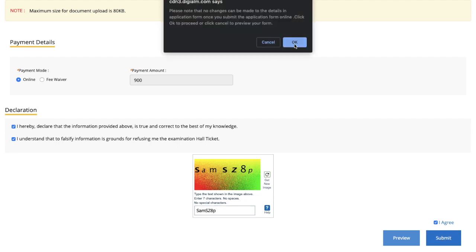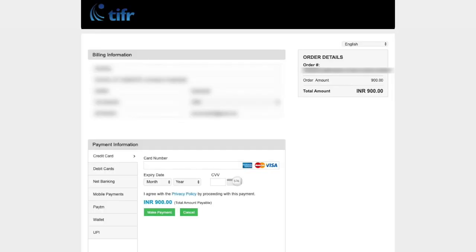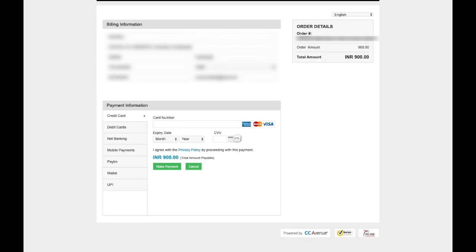It says that you will not be able to make any changes finally. So okay, just click over here. So this is the payment gateway now. A whole bunch of information is given over here on this screen, and all the details about the fee and everything is over here, and you just have to pay the fee. That's all. I'll quickly pay my fee and then show you what you have to do next.